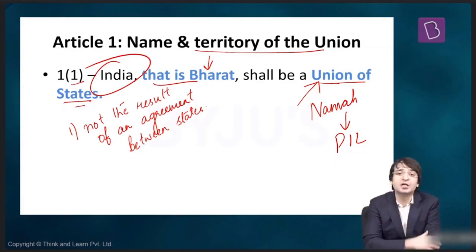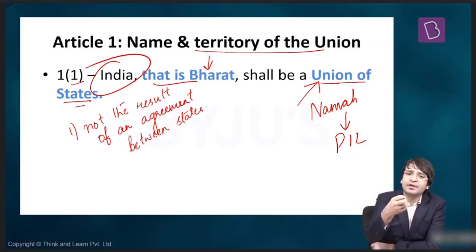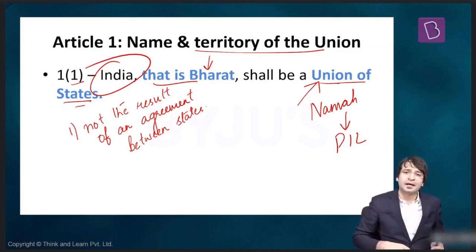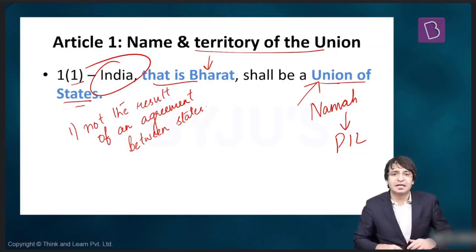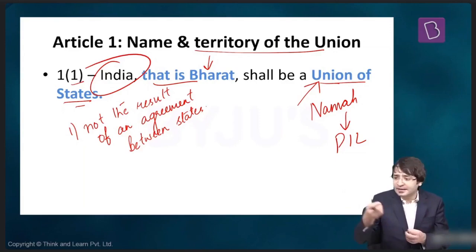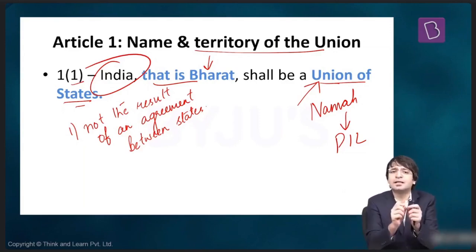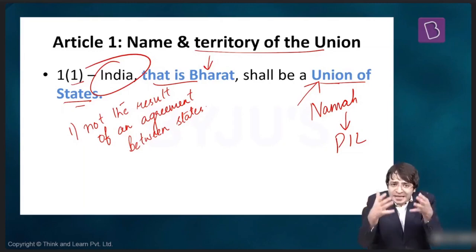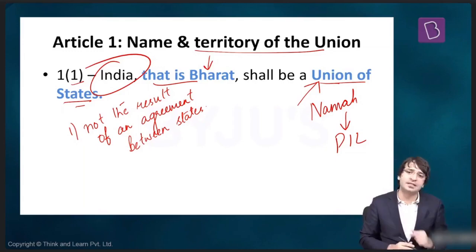But that's not the case with India. India as a political entity was already there. Now these princely states were given an option. Either you can join India or you can join Pakistan. And thanks to Sardar Vallabhbhai Patel, majority of these princely states decided to be part of India. They decided to accede. They decided to merge with the Union of India. That is why we can't call it a federation of states, because India is not the result of an agreement between the states. That's one reason.